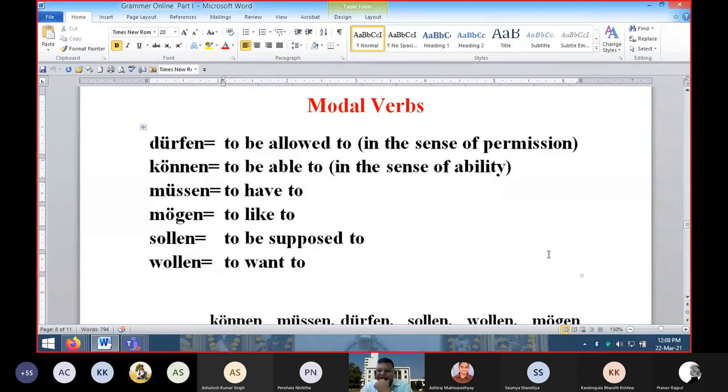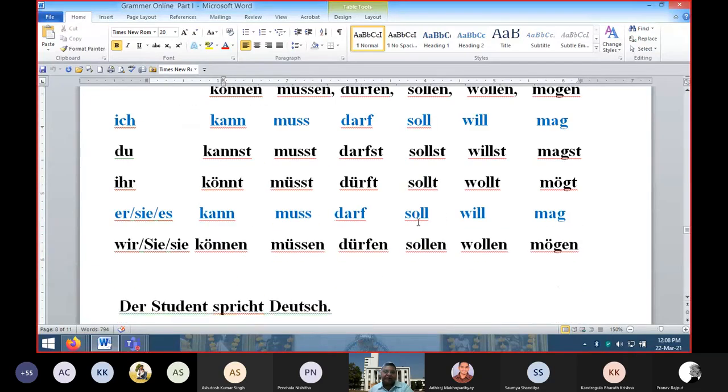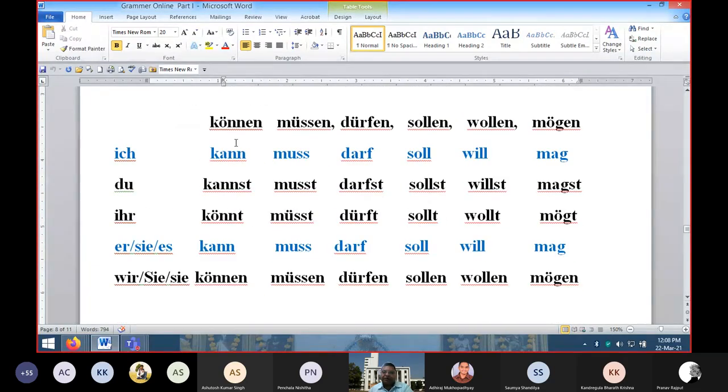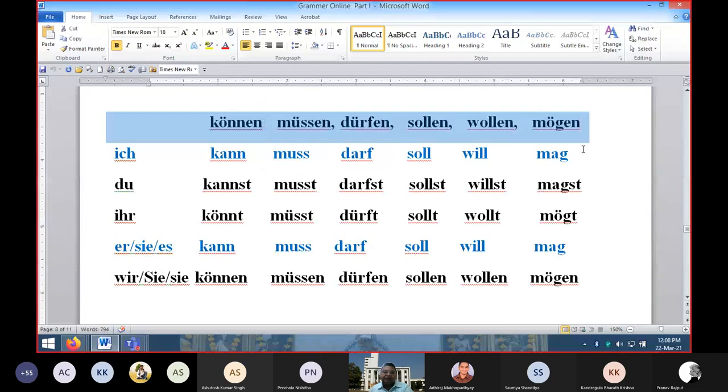Can you see the screen? Yes, sir. Okay. Now you see on your screen the modal verbs which I have already explained. These are the 6 modal verbs: dürfen, können, müssen, mögen, sollen, wollen. And the meanings are also there. The most important part is that these modal verbs are not regular verbs, meaning they have different verb forms.